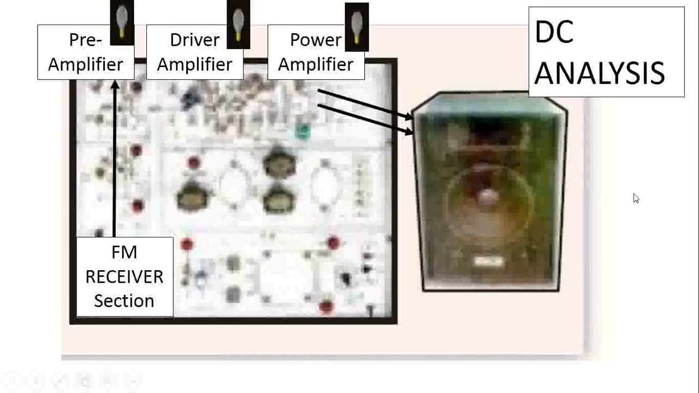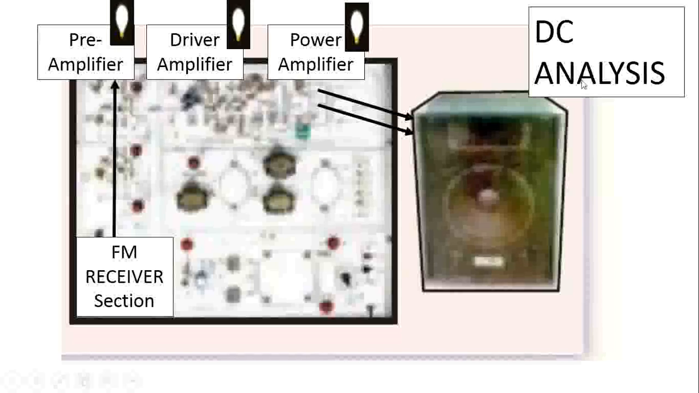Now, as far as readings are concerned, there are two parts. Number one is DC analysis and another is AC analysis. So let us see the DC analysis. DC analysis is done with the help of a multimeter, and for AC analysis we normally use the digital storage oscilloscope.